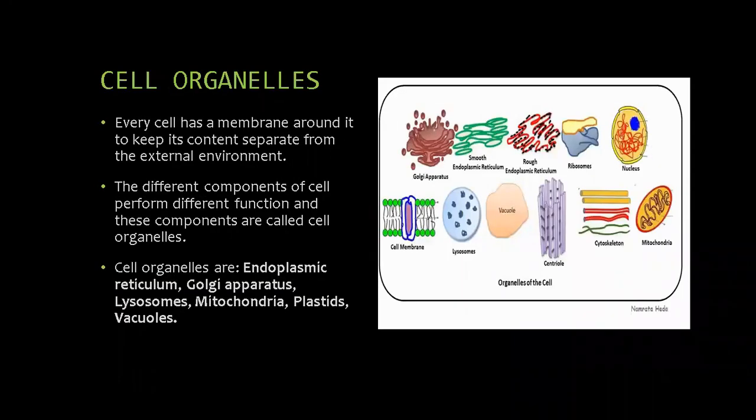Let's see about cell organelles. Every cell has a membrane around it to keep its contents separate from the external environment. The different components of the cell perform different functions and these components are called cell organelles. Cell organelles are endoplasmic reticulum, Golgi apparatus, lysosomes, mitochondria, plastids, fibrils.